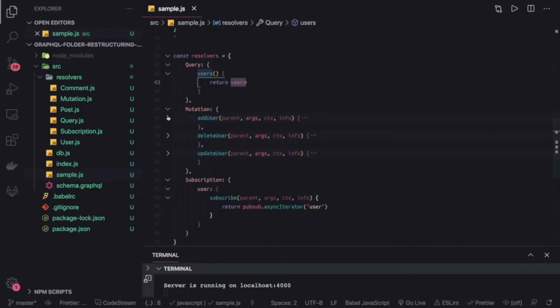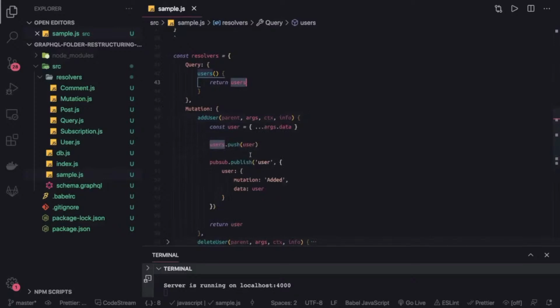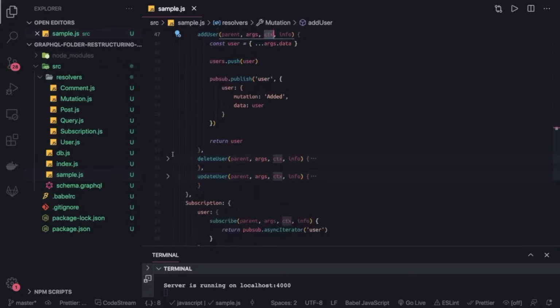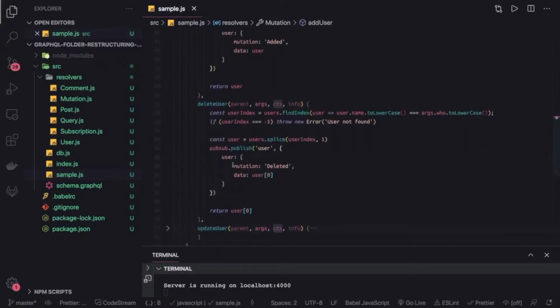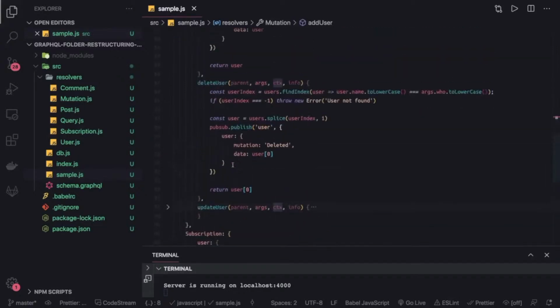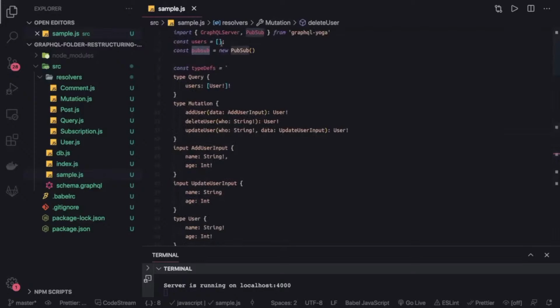Now from these mutations, what we are doing is we are able to access the pub/sub from the context.pub/sub. Here you can see here we are accessing pub/sub. I mean, we don't have multiple files, so we created a pub/sub on the top, and we are using this pub/sub only.